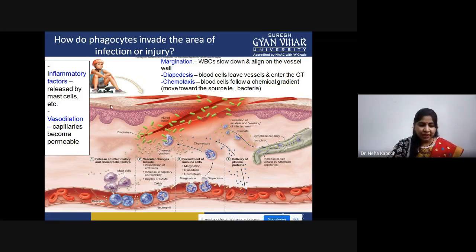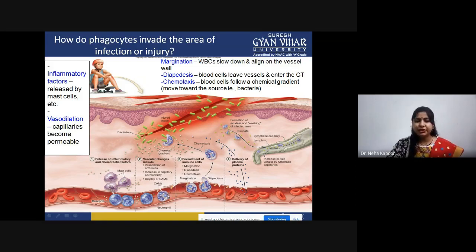So as you can see, this is the blood capillary, and here you can see there are some entry points so that the fluid can move in and out of the tissue. After that, the next step is margination. In that case, all the leukocytes slow down and start aligning onto the vessel. As you can see, this process is known as margination. Here the neutrophil is being aligned to the wall of this capillary.